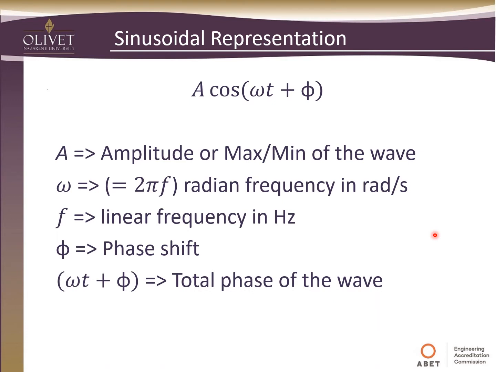One thing to keep in mind as we move forward is this argument of the cosine function. This is referred to many times as the total phase of the wave, so the omega t plus phi. This tells us pretty much everything we need to know as far as the location of the wave and what's happening to it at a certain point in time. Of course, we still need the amplitude if we need to know the max and min, the absolute value of that. But from this, we can tell when it's going to occur, which many times is all we need to know.